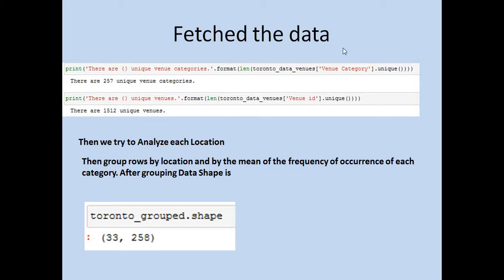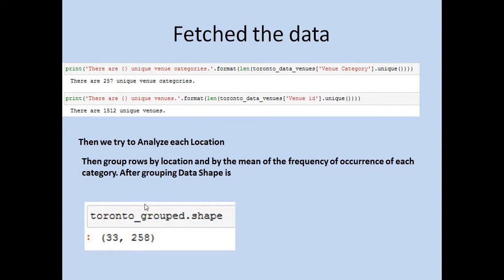After category checking, I have also checked how many venues there are group wise. I have not pasted the total data grouping code here because it is lengthy. After grouping by venue ID and category, if we consider 33 venues, we have 258 columns.